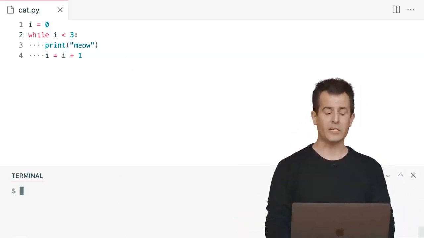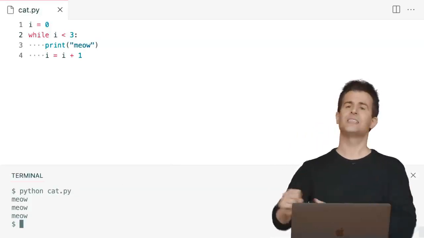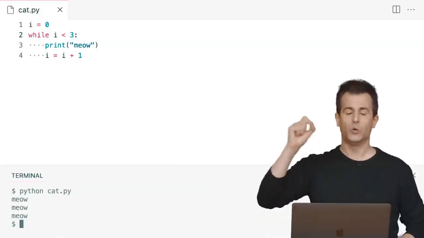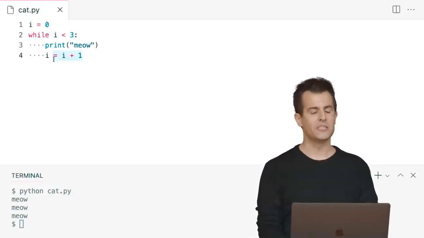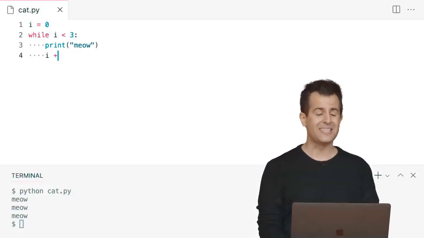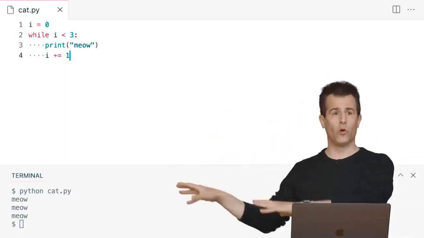Not only will this now fix my counting problem, it now meows 3 times as expected, there's a more succinct way to express I equals I plus 1. And this is because it's such a popular thing to do in code. You can instead just say I plus equals 1. And that's it. You don't need to put everything on the right-hand side.